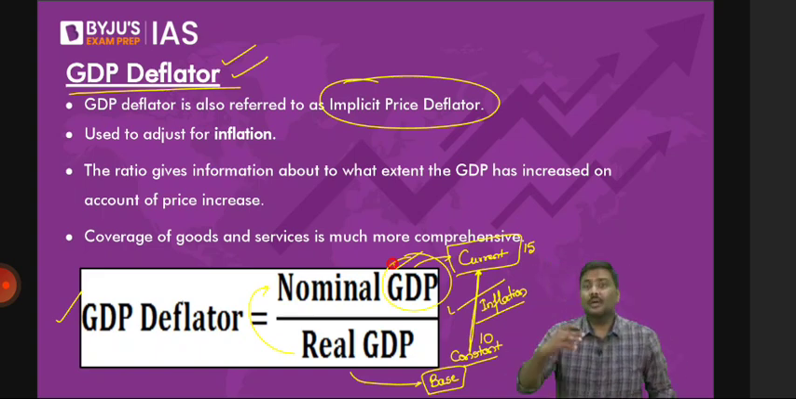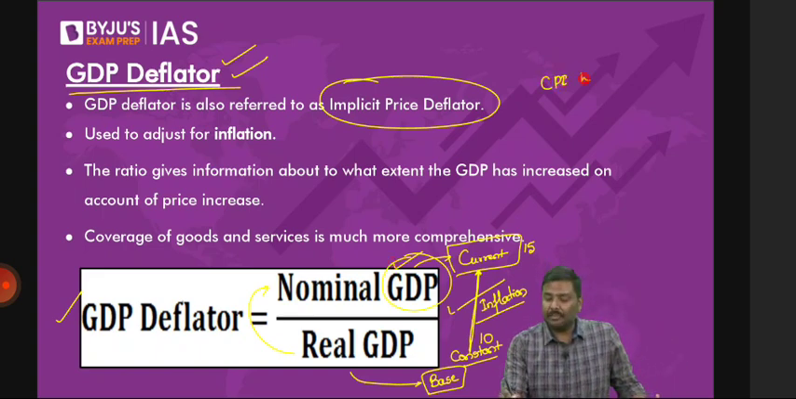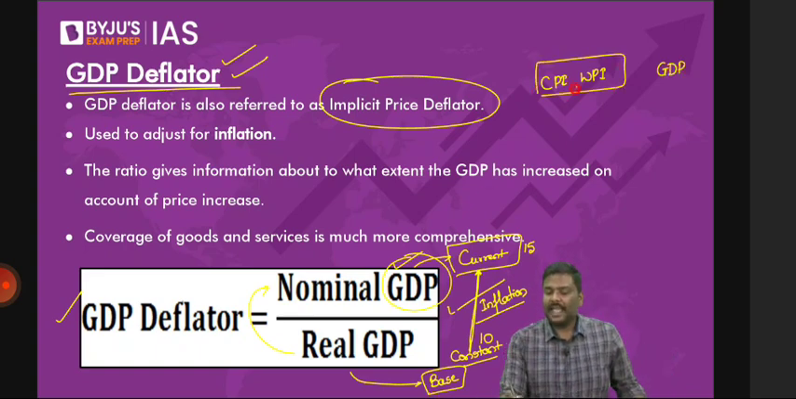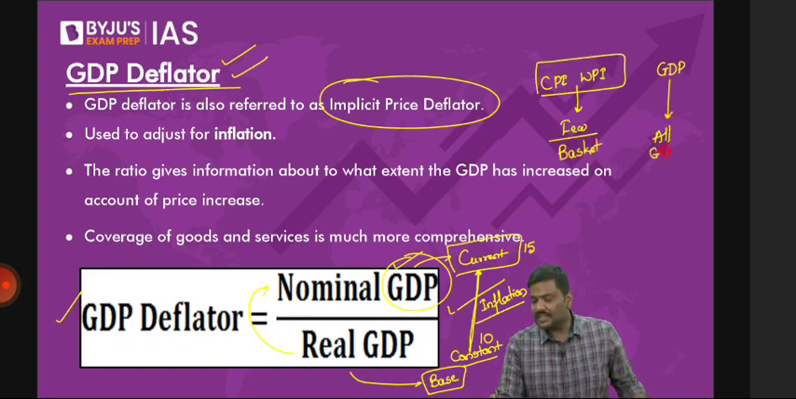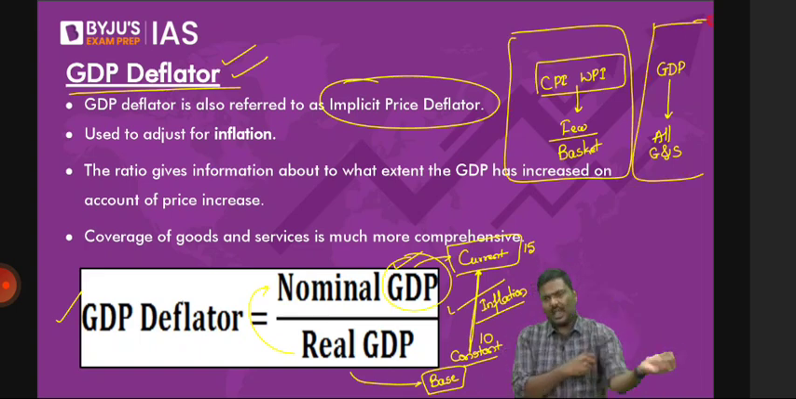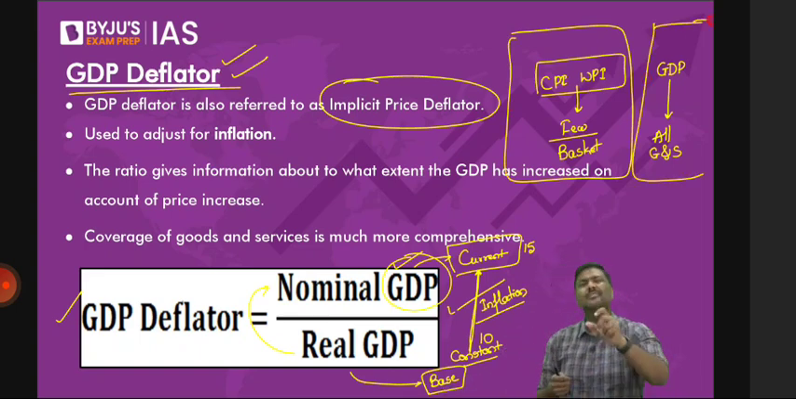Now come to the third point. On one side, I will write CPI, WPI, and on the other side, I will write GDP. Is it okay if I say that when you talk about CPI or WPI, they consider only a few goods, a basket of commodities in the market, whereas GDP will cover all the goods and services in the market? Any difficulty, please do let me know. GDP covers all the goods and services which are produced, and CPI and WPI inflation measurement covers a limited basket of goods and services.